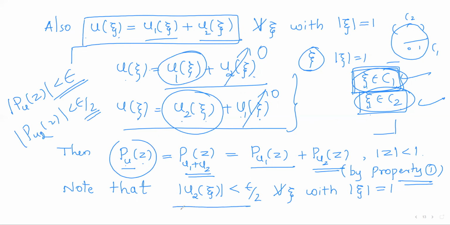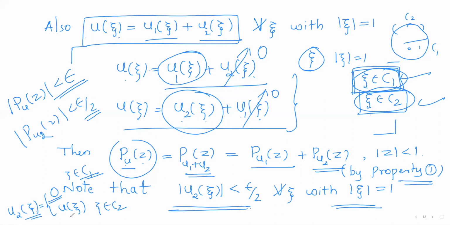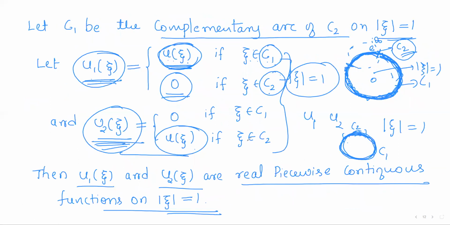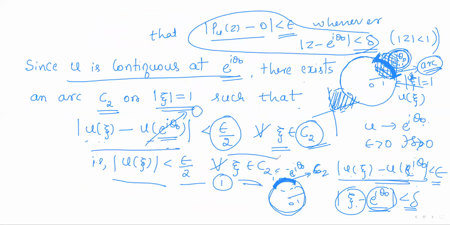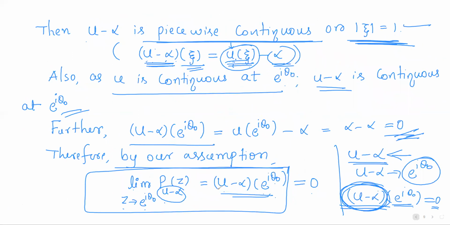So now note that modulus of u2 of xi is less than epsilon by 2 for all points on the unit circle, because how have we defined u2 of xi? u2 of xi is defined to be 0 for all points on C1, and it is defined to be u of xi for all points on C2, right? So anyhow, u2 of xi is 0 on C1, u2 of xi is u of xi on C2. So on C2, these u of xi's are less than epsilon by 2, right?